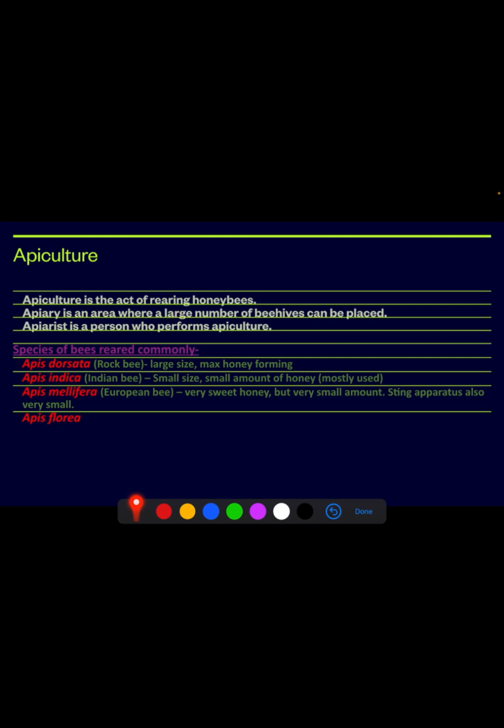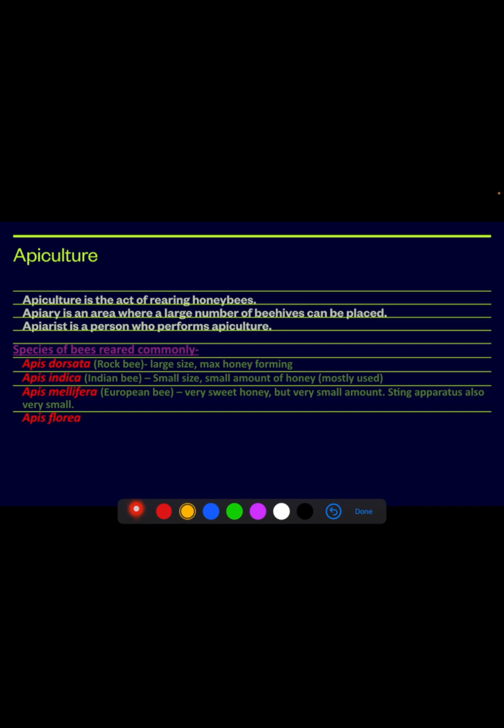Apiary is an area where a large number of beehives can be placed. Apiarist is a person who performs apiculture. This is general knowledge, you can remember it if you want to, it's up to you. Species of bees reared commonly through apiculture are Apis dorsata, Apis indica, Apis mellifera, and Apis florea.